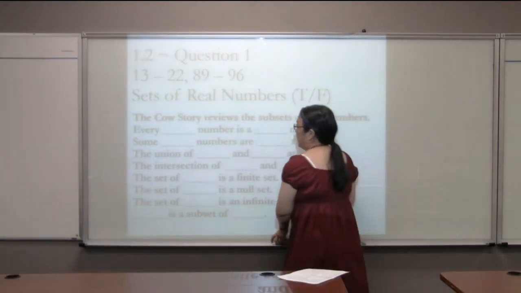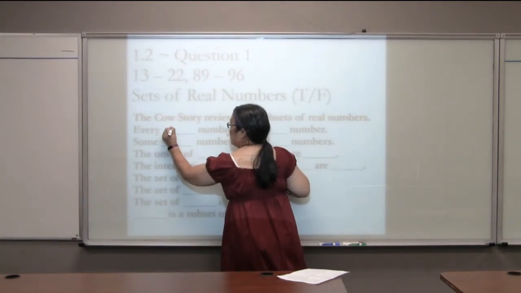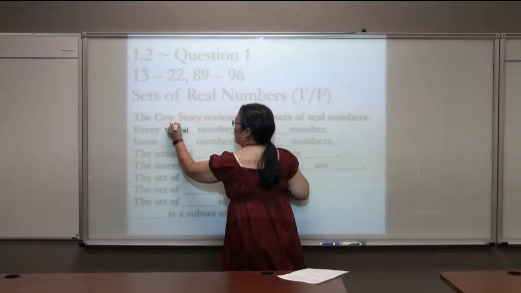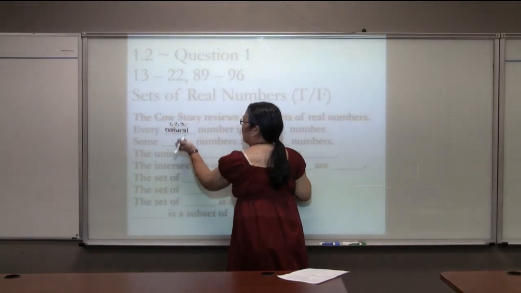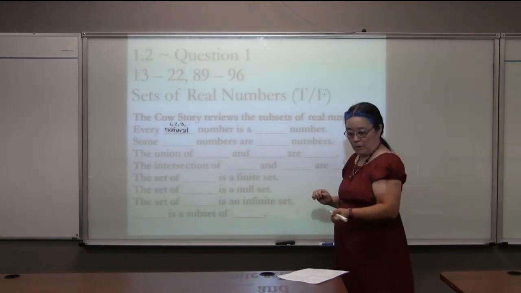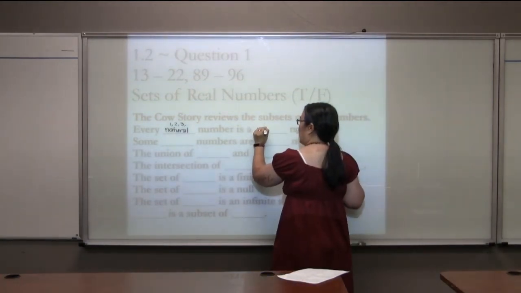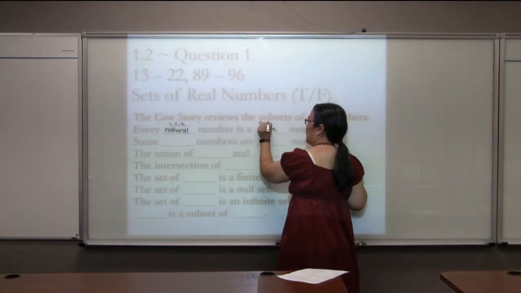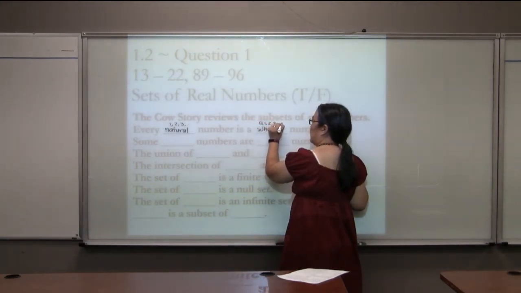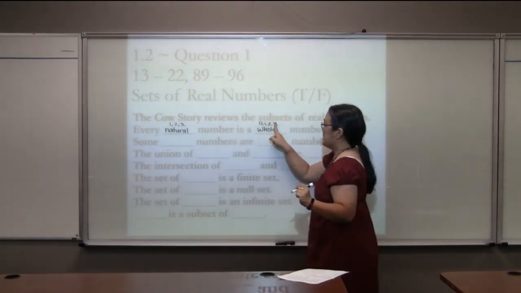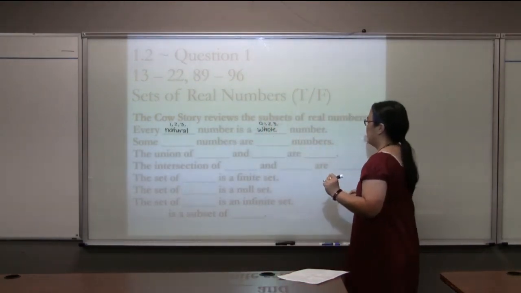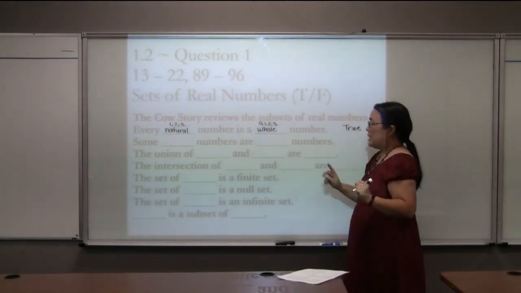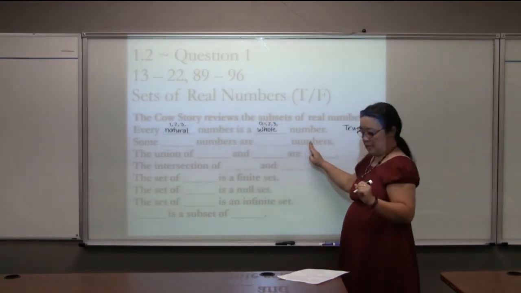So if we did that, the natural numbers are the numbers like 1, 2, and 3, etc. Is every natural number a whole number? The whole numbers, remember, you could have 0 whole cows because they died, or 1, 2, 3, etc. Is every one of these one of these? And yes, that is true.